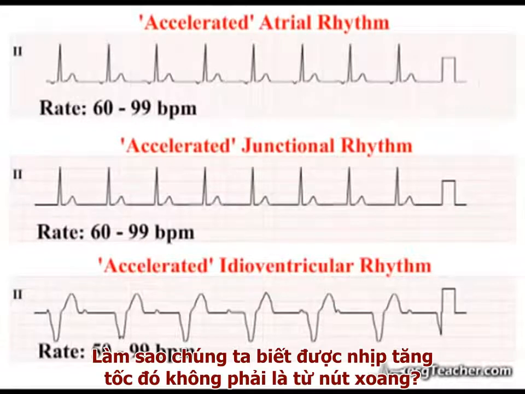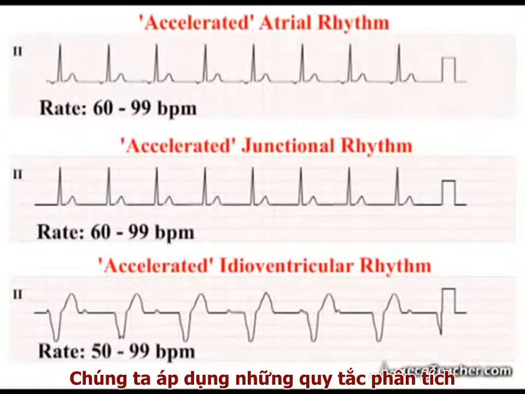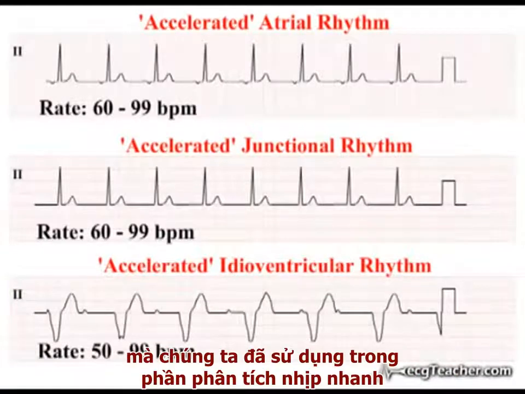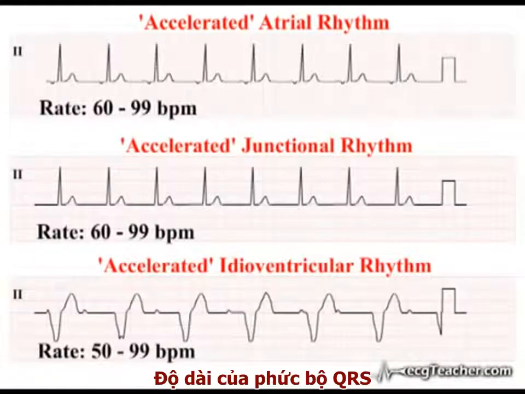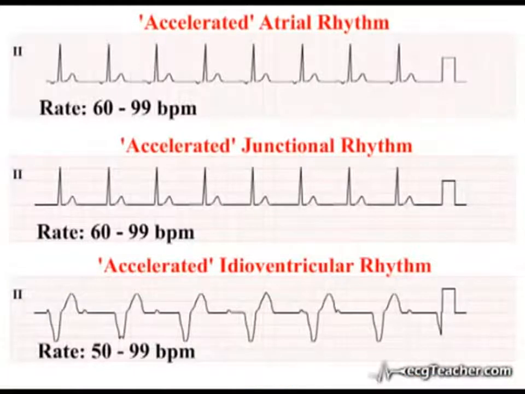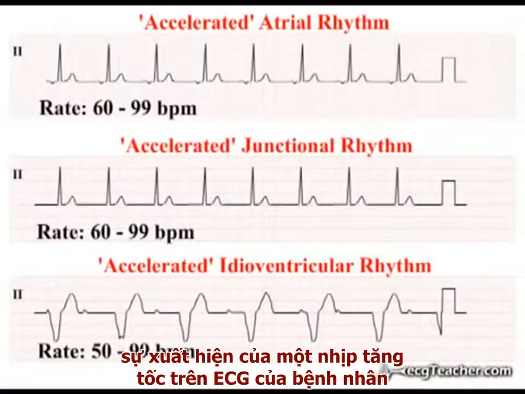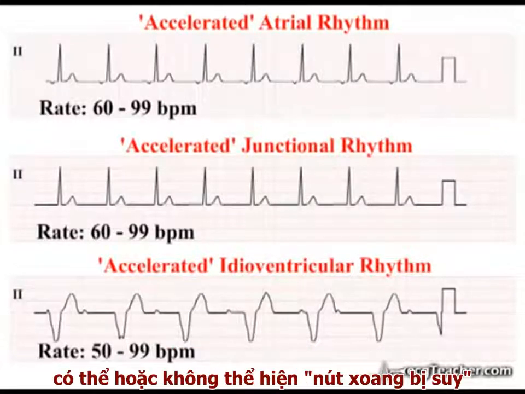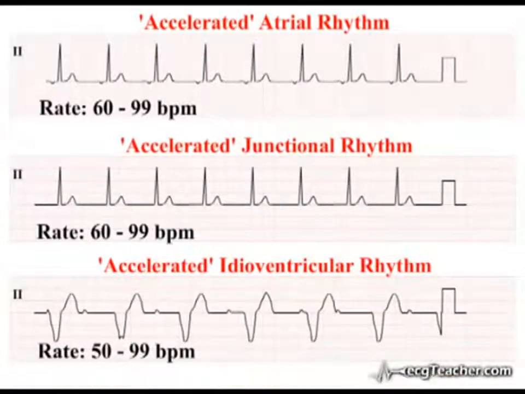How do we tell such accelerated rhythms are not sinus? By applying exactly the same principles of analysis we used in analysing tachycardias: the duration of the QRS complex and the presence, timing and axis of P waves. If you think about it, you will realise that the presence of an accelerated rhythm on a patient's ECG may or may not represent failure of the SA node to depolarize the ventricles.